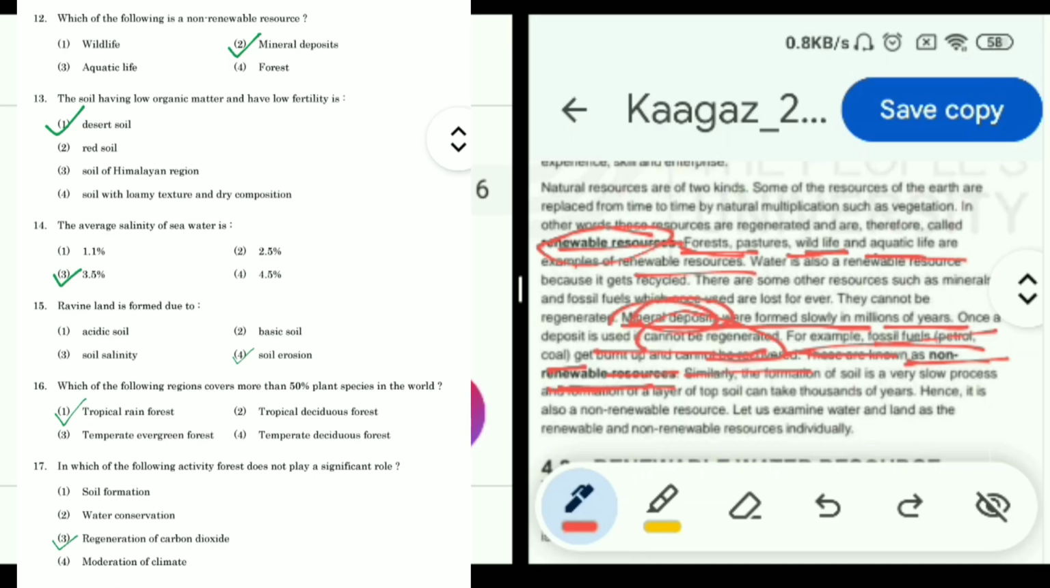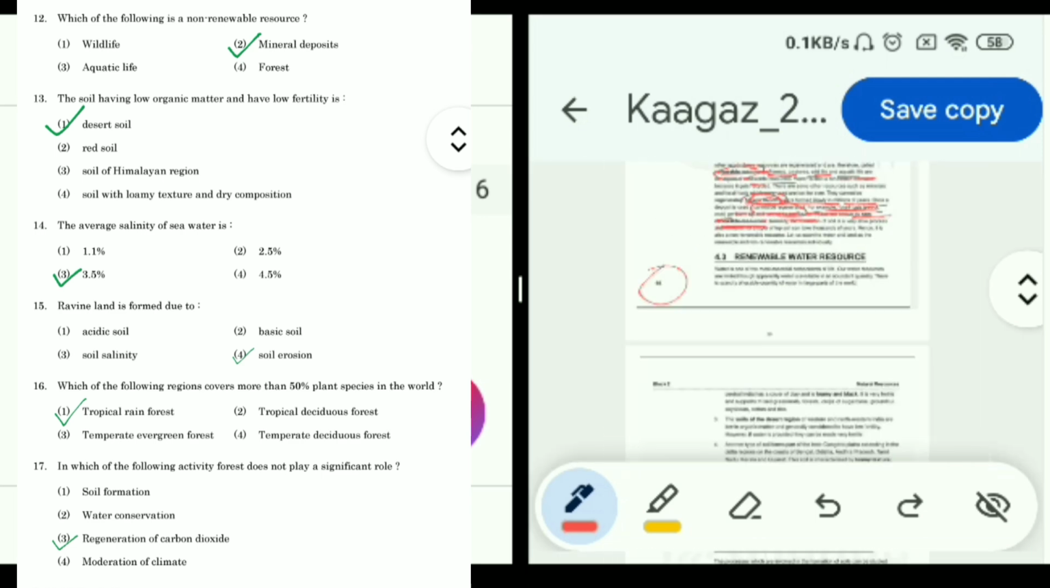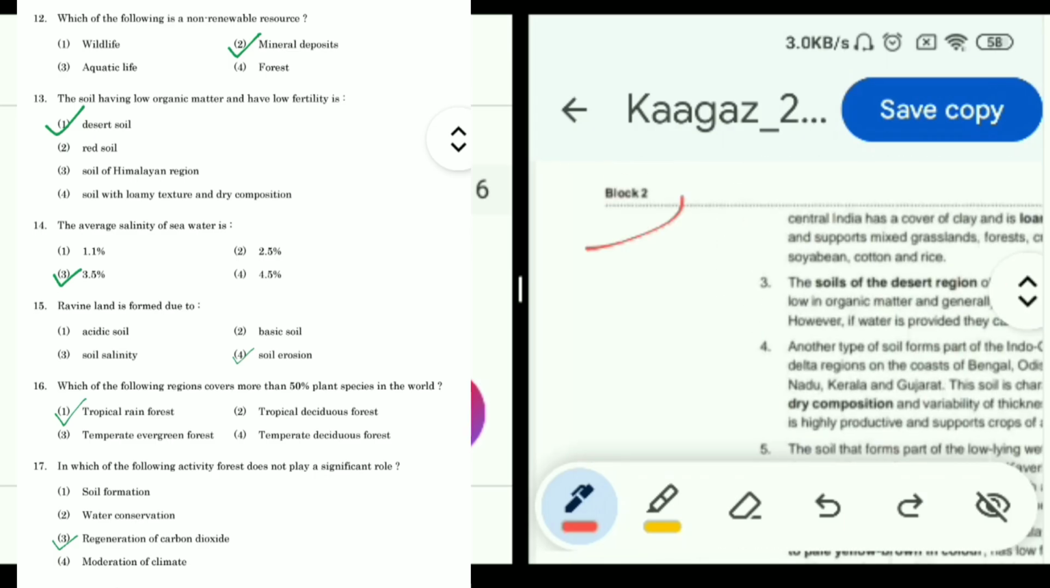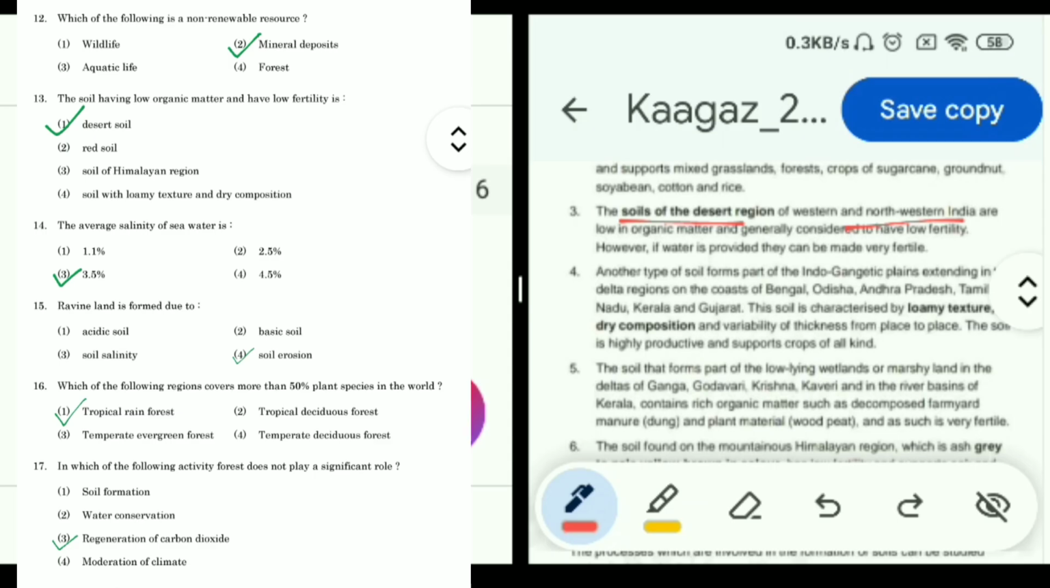Now question 13 is, the soil having low organic matter and low fertility is, options are desert soil, red soil, soil of Himalayan region, soil with loamy texture and dry composition. So इसका answer we can find on page number 80 of block 2. The soils of the desert region of western and northwestern India are low in organic matter and generally considered to have low fertility. So the correct answer is desert soil, first option.